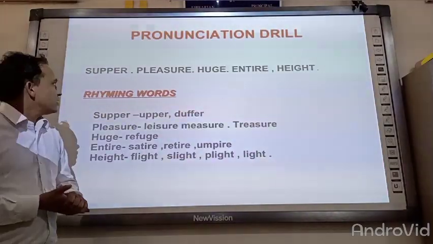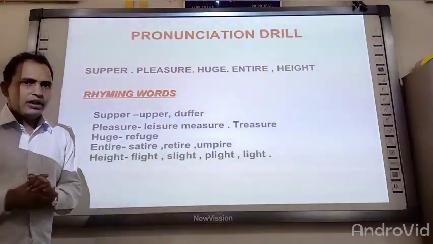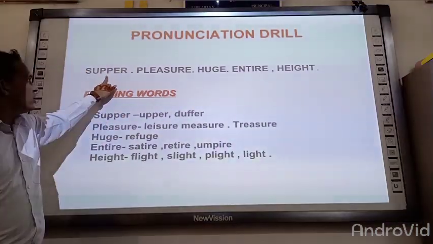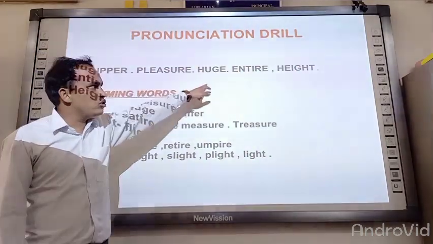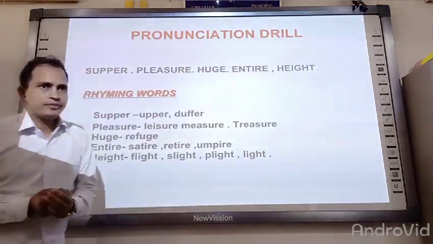Now there are some words in this chapter. We will pronounce these words and you can also pronounce them like me at your home. The first one is super, second one pleasure, third one huge, fourth one entire, fifth one is hide.